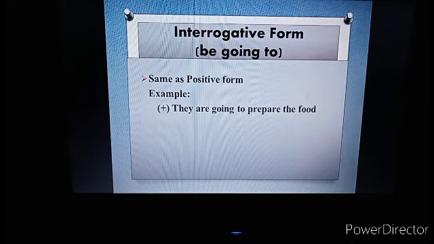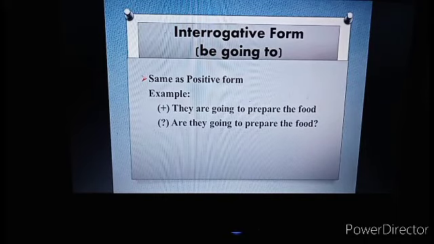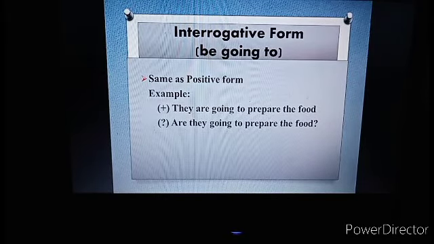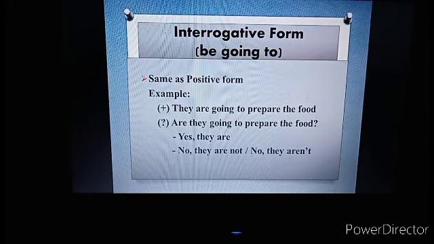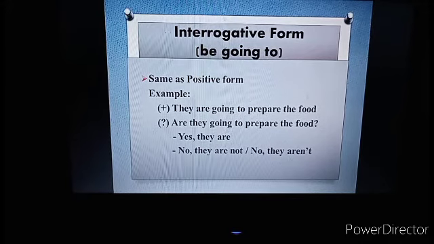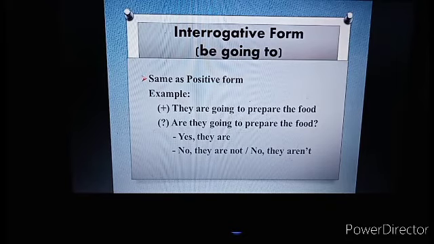And how about interrogative or question? Are they going to prepare the food? The position of to be at the first, before subject. So it becomes, are they going to prepare the food? Because the question, of course, there is answer. Yes, they are. No, they are not. Or no, they aren't. Well, that's the explanation for chapter 11 and chapter 12 about future tense.